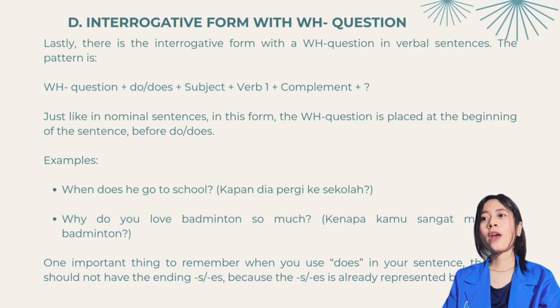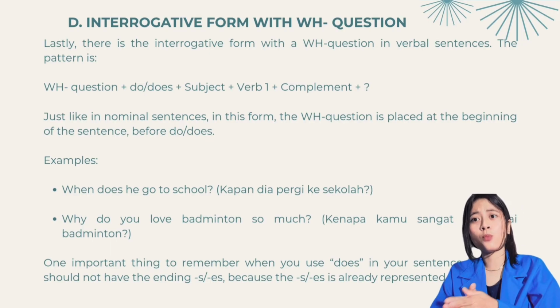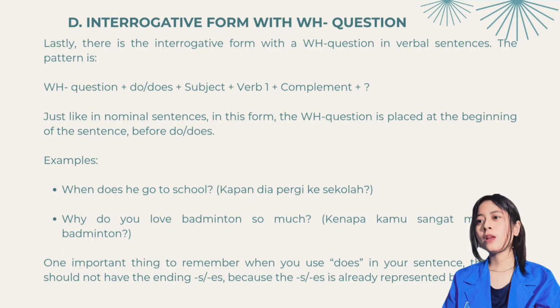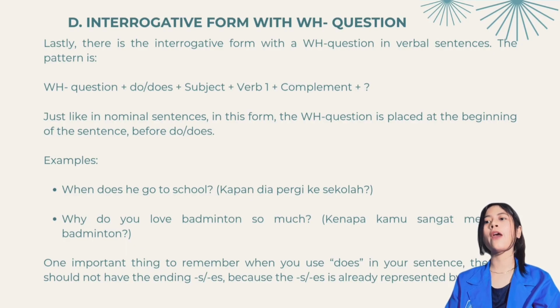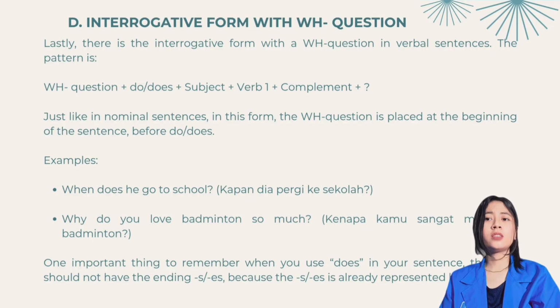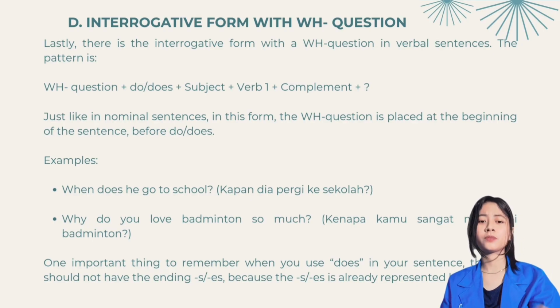Example: Why does he go to school? Kenapa dia pergi ke sekolah? Why do you love badminton so much? Kenapa kamu menyukai badminton? One important thing to remember when you use does in your sentence: the verb should not have the ending s or es, because the s is already represented by does.